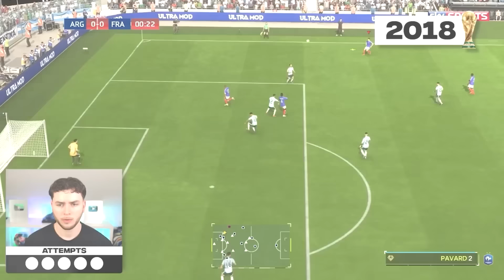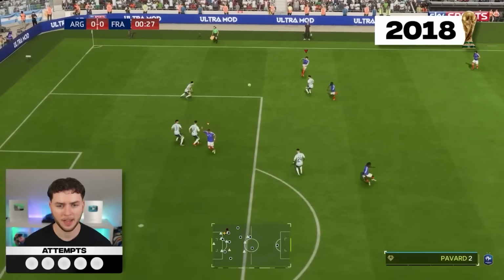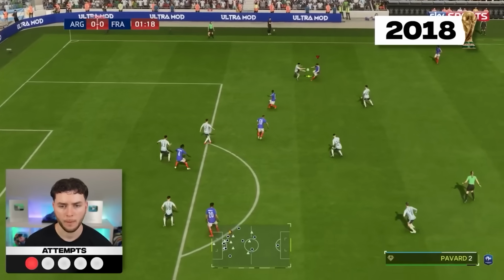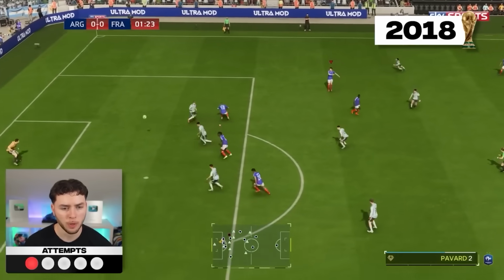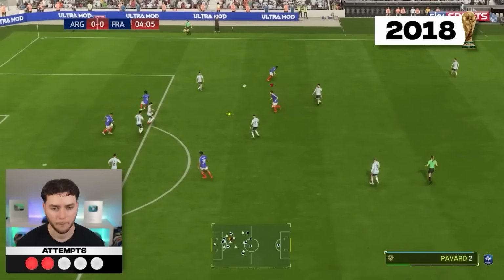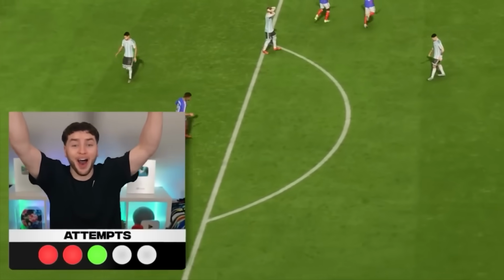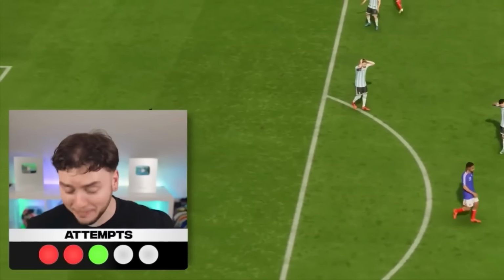It's so iconic. Ball comes to Pavard, touches it down, and slices it. Oh my god! That's not a bad first attempt, actually. I wish I could say the same for the second attempt. Boom! But then a miracle happened. Oh! Let's go! Pavard!